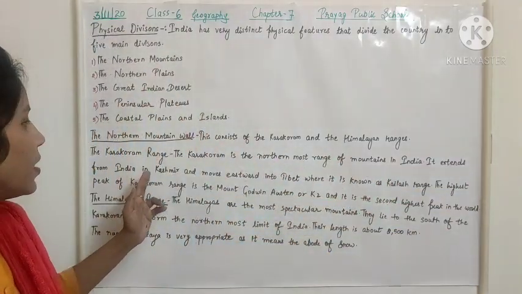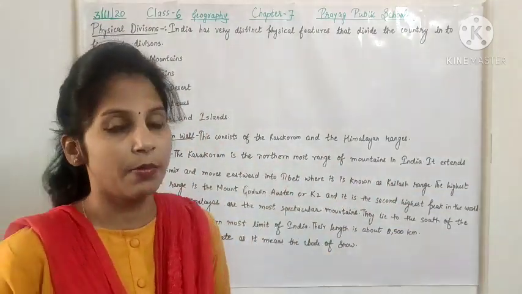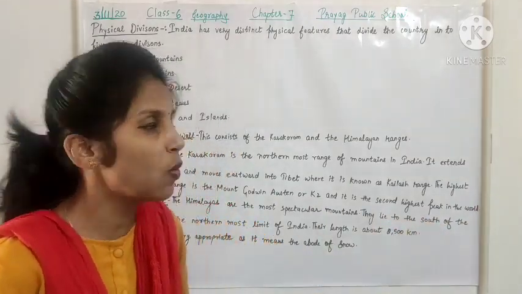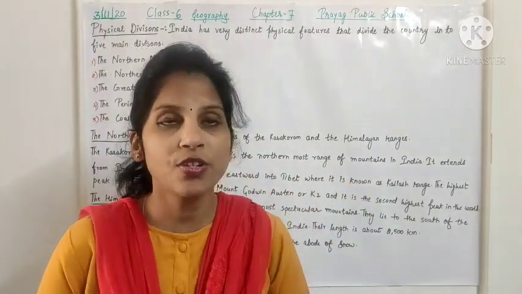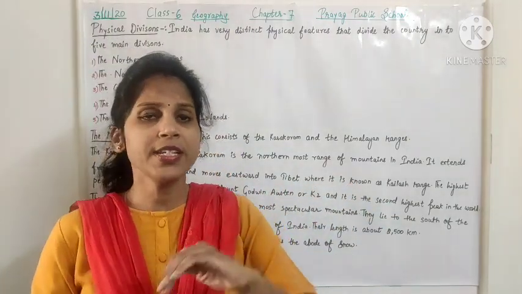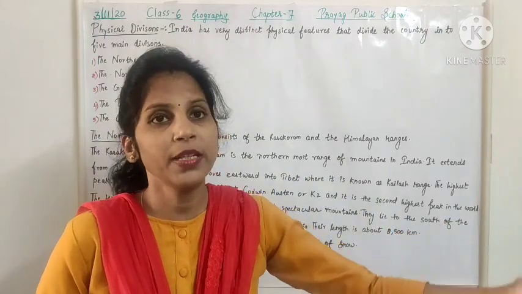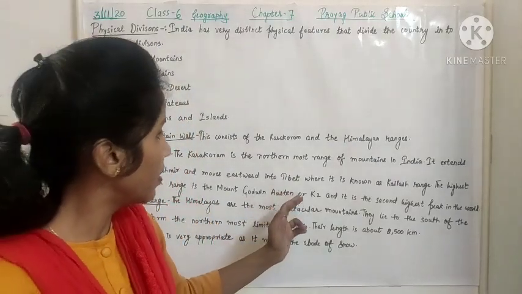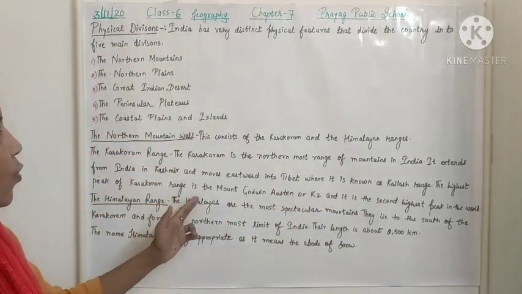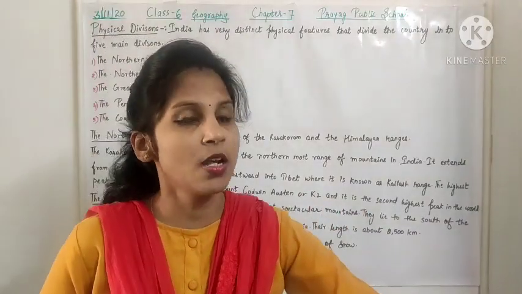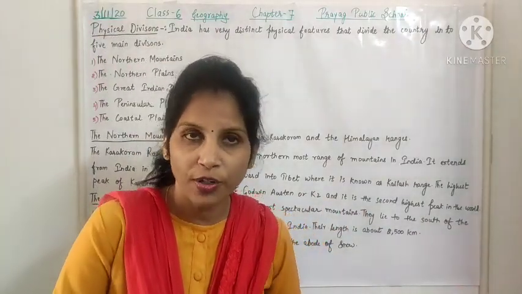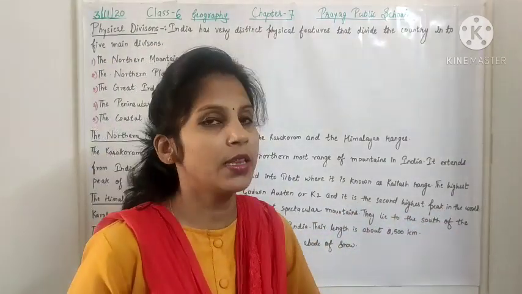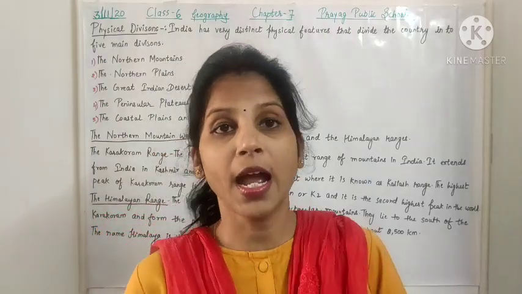It extends from India in Kashmir and moves eastward in Tibet. So where does it extend from and to? It extends from Kashmir to Tibet, where it is known as Kailash range. The range that extends from Kashmir towards Tibet, we call it the Kailash range. Okay, then the highest peak of Karakoram range is the Mount Godwin Austen, which we also call K2, and it is the second highest peak in the world.